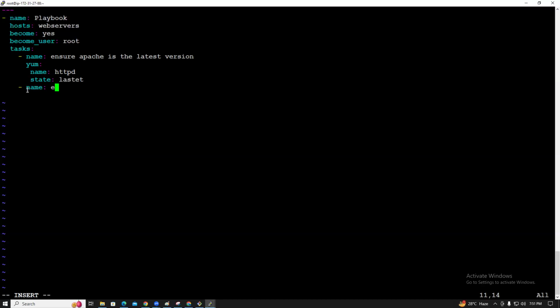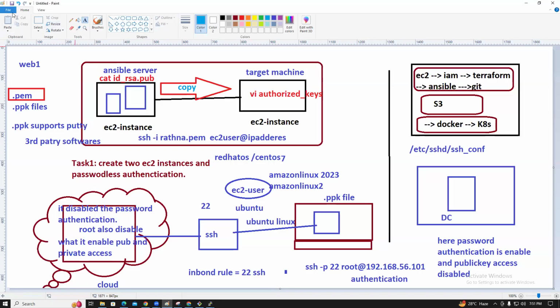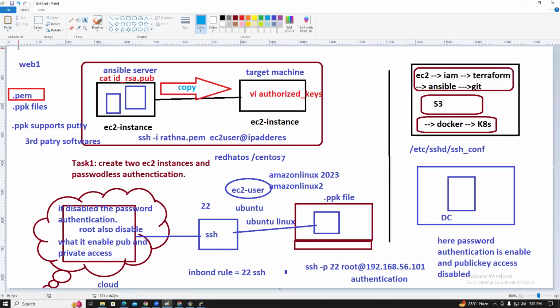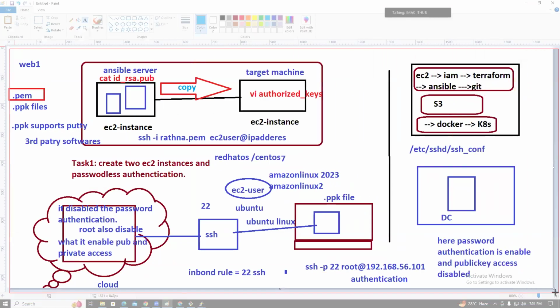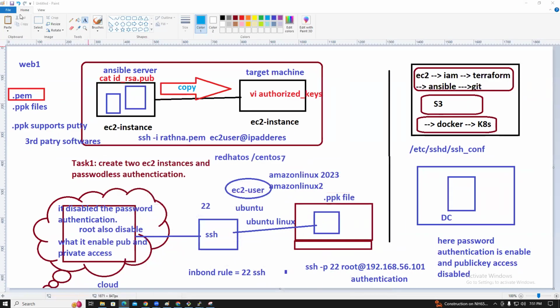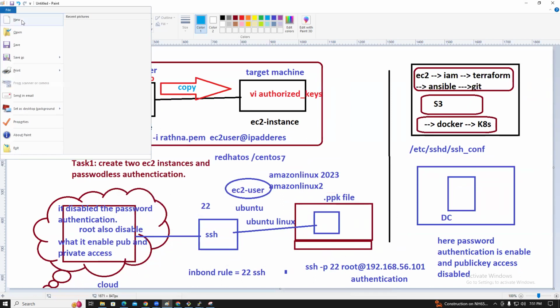So what do we need to install? Ensure Apache is running. So what is the first one, guys? So we need this one, right, guys? Yep. I will copy it to you guys. So new, guys, new.